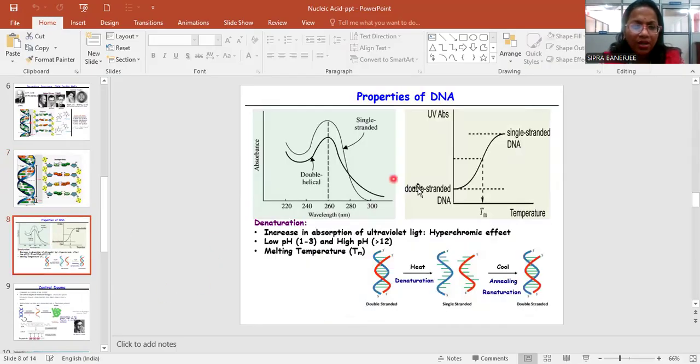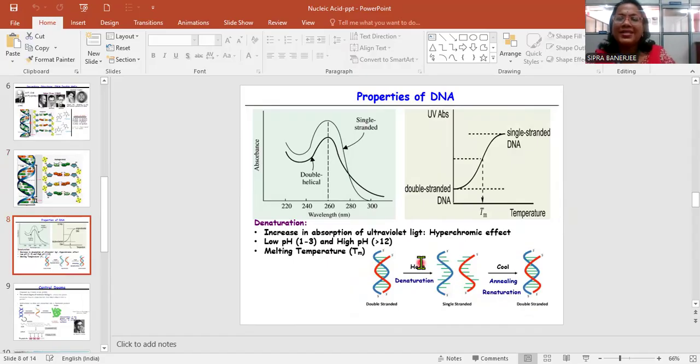There are different properties like denaturation. If the hydrogen ion concentration, the pH or the temperature is increased or decreased, the hydrogen bonds will be broken down. An increase in the absorption of ultraviolet light is known as the hyperchromic effect, which will destroy the structure.